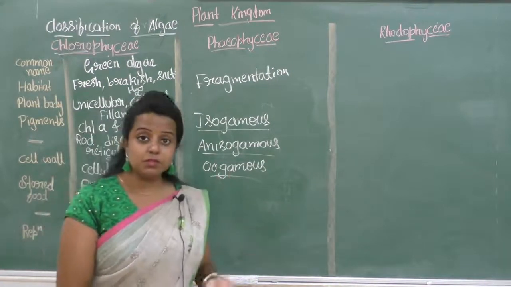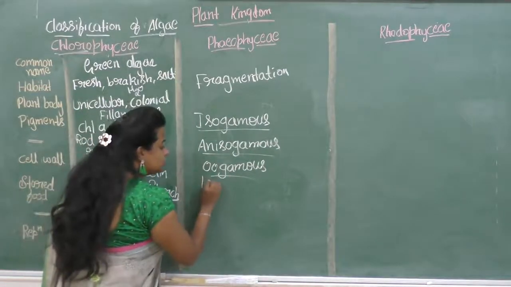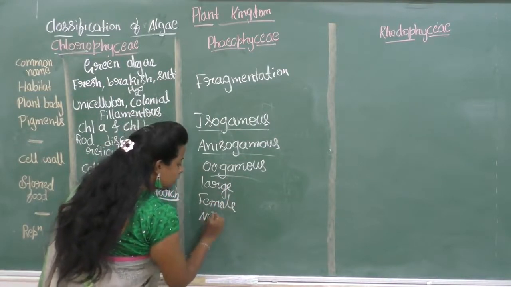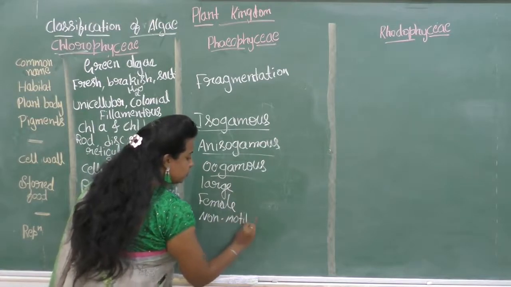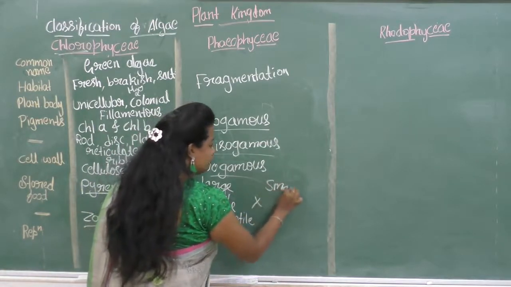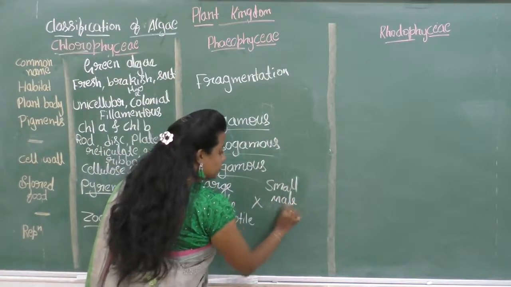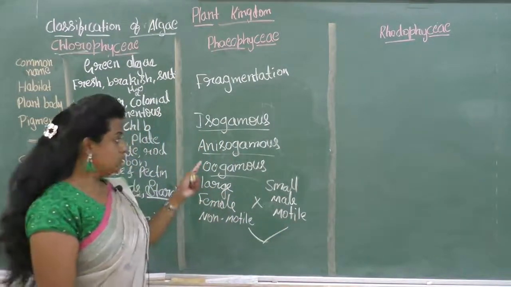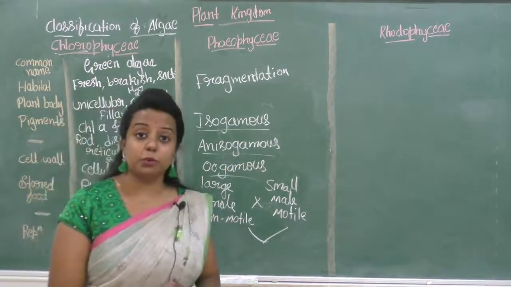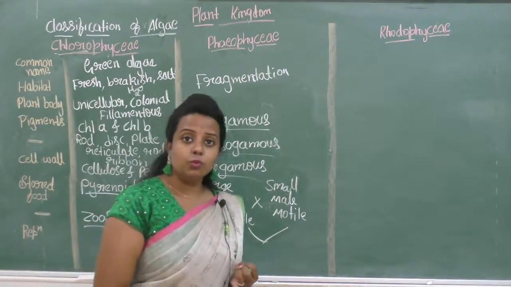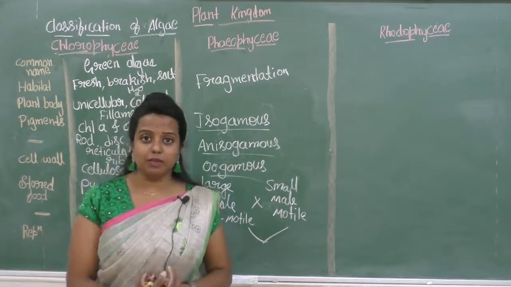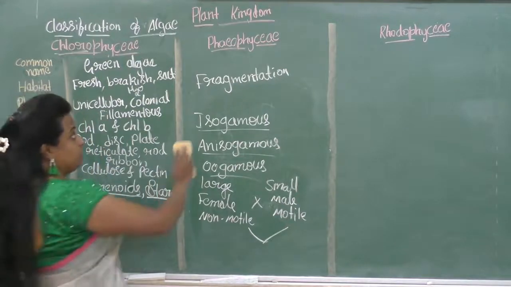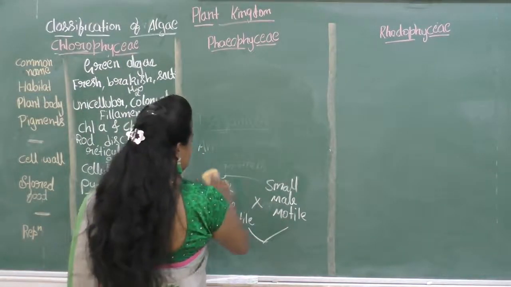And oogamous means a large female non-motile gamete is fused with the small male motile gamete, which gives rise to a new individual. This is the sexual reproduction. So the reproduction takes place by three methods: vegetative, asexual and the sexual method. So this is about the Chlorophyceae. Next we will move on to the Phaeophyceae.